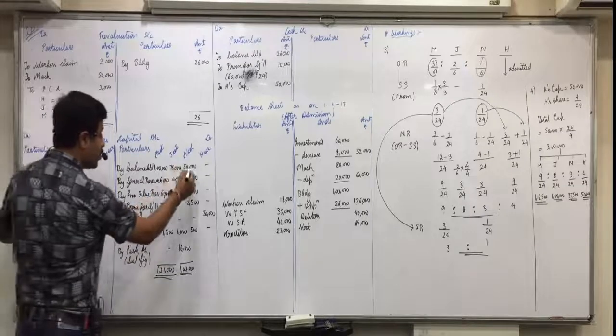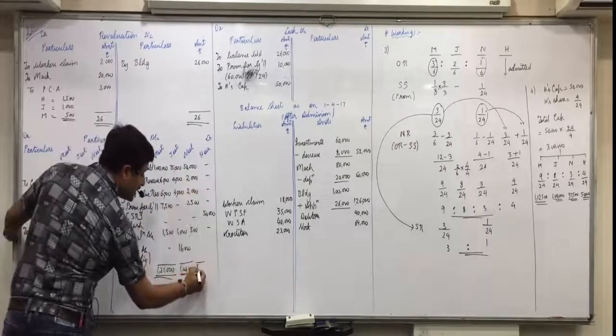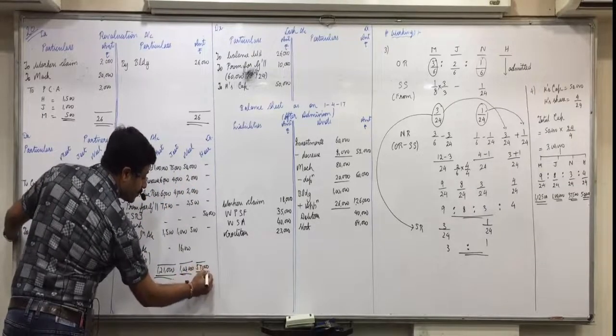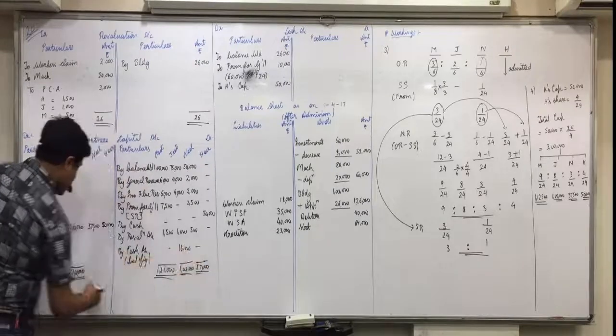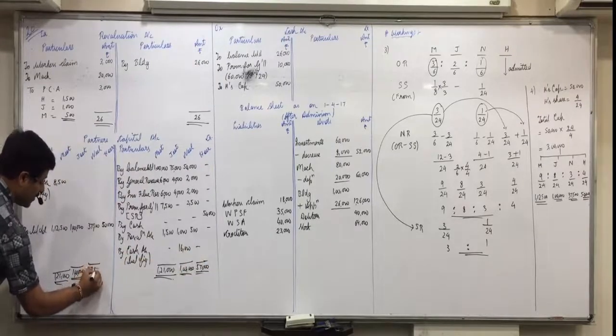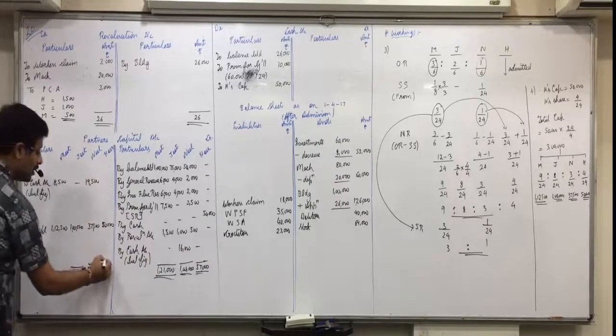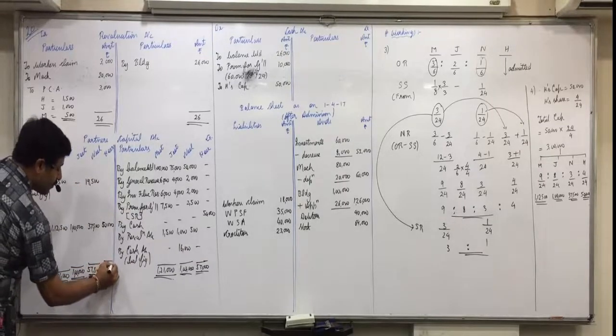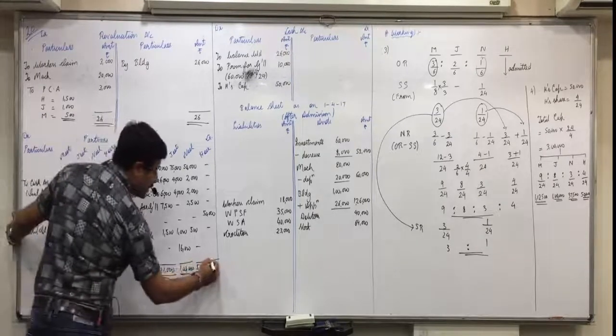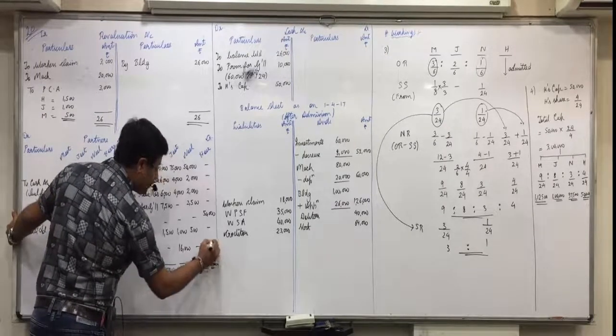For Neil, again credit looks more. 57,000 minus 37,500 is 19,500. Then again you will transfer it to the cash account. And these both are the same. Here the new partner's capital was taken as base, so both sides are the same.